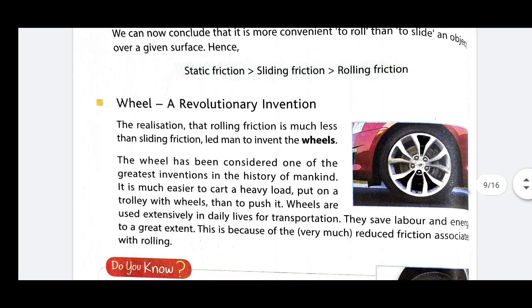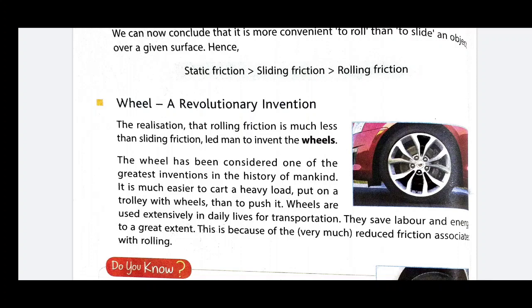Now, wheels. The wheel is an invention which brought a revolution in the life of human beings. Before the invention of the wheel, we had to overcome the sliding friction which is more, but wheels are capable of converting the sliding friction into rolling friction which is much lesser than the sliding friction.